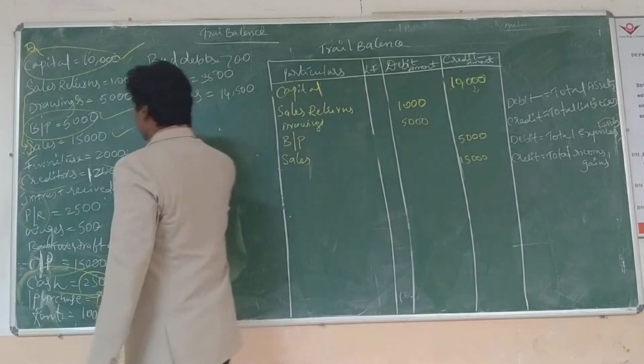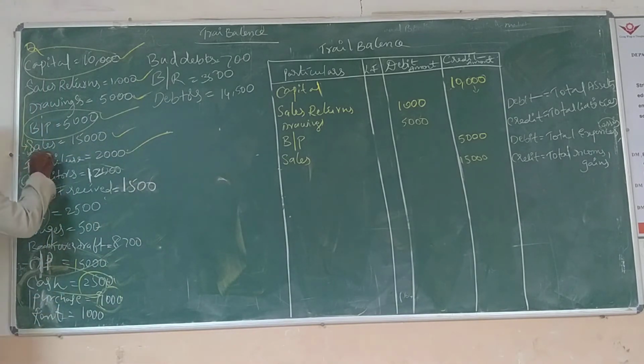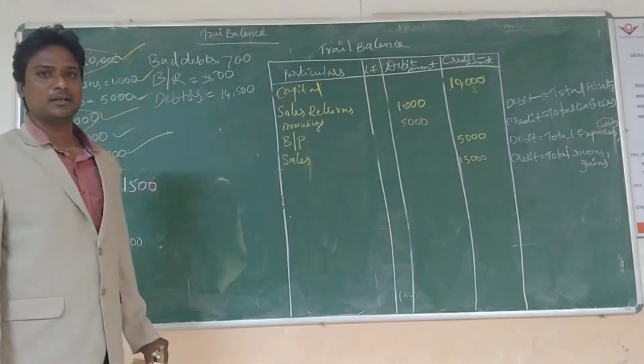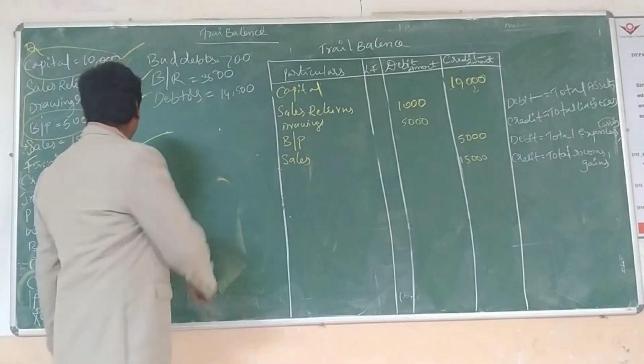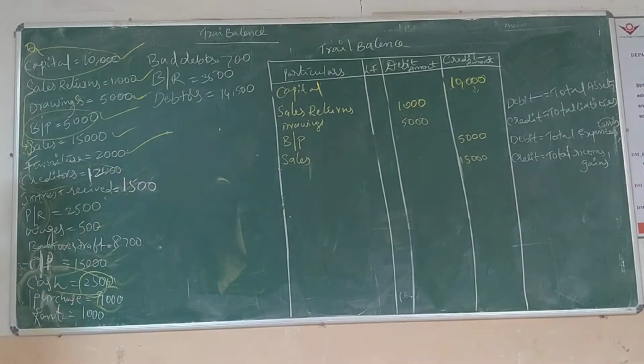Credit side, how much? 15,000. Next, furniture. Furniture is easily identified. It is an asset. Assets are of two types: long-term assets and short-term assets, that is, fixed assets and current assets.